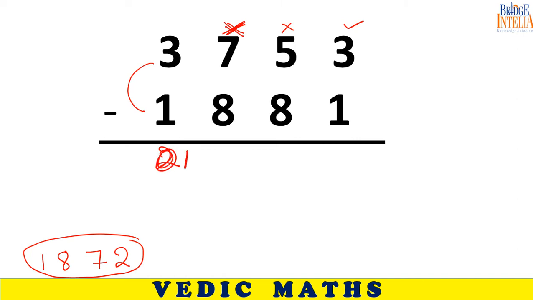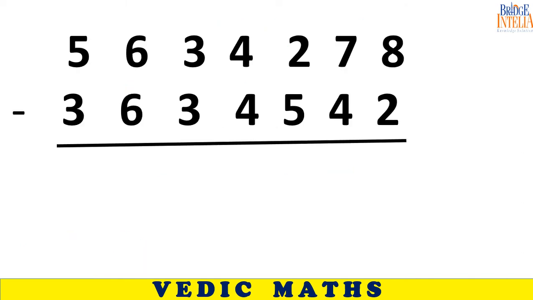So 2 becomes 1. Complement of 8 is equal to 2. So 7 plus 2 is equal to 9, but you have to help. So 9 becomes 8. Complement of 8 is equal to 2. 5 plus 2 is equal to 7. Don't have to help anyone. 3 minus 1, 2. So this is it.